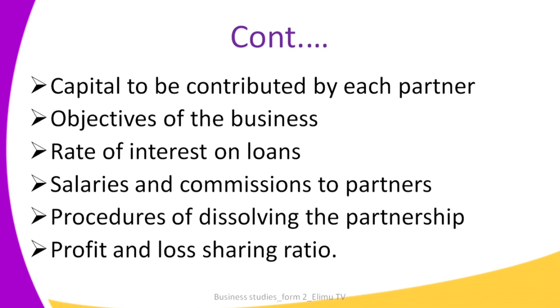What are the procedures? So they have to also agree on that. And the other one would be the profit and loss sharing ratio. This form of business could either realize profit at the end of a trading period, and therefore the partners have to agree how they will be sharing that profit, or in case they incur losses.